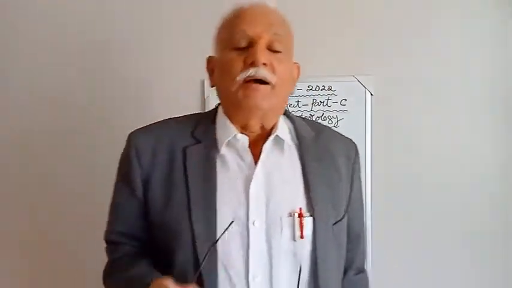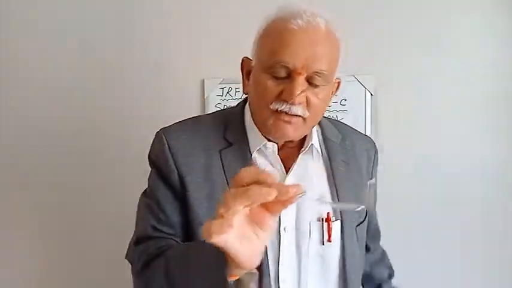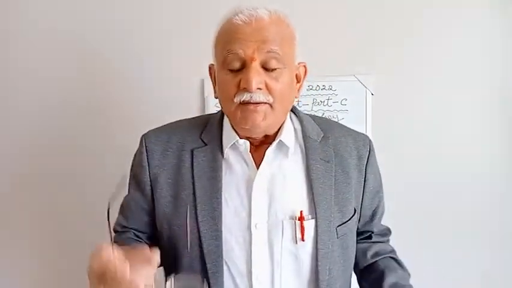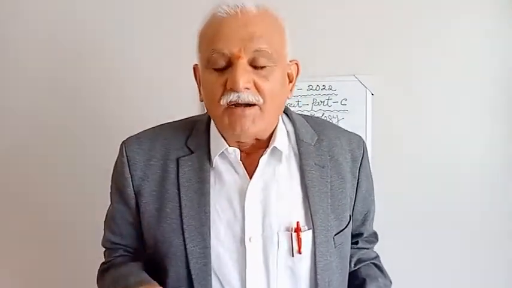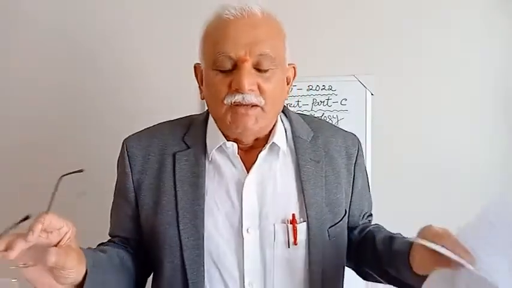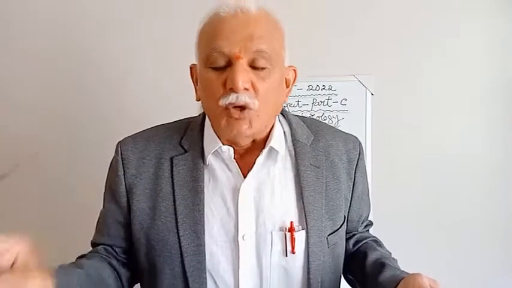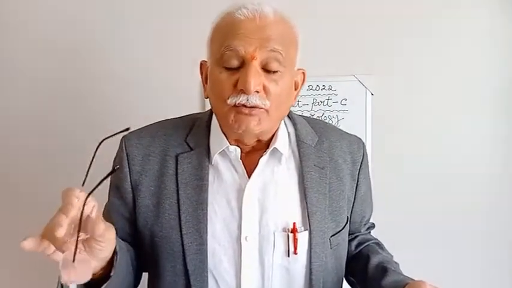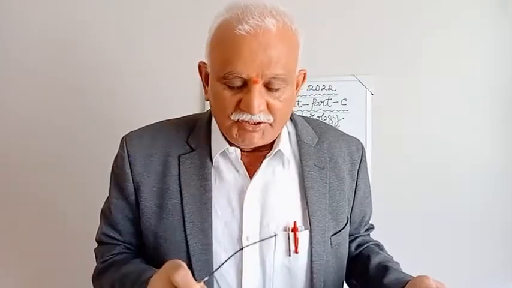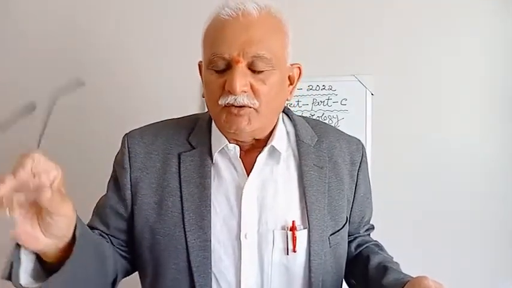Now the next bit is something like this which will come. List 1 on the left side, list 2 on the right side. For list 1, the items are given as A, B, C, D. This is the standard procedure. List 2 has Roman numerals 1, 2, 3, 4.